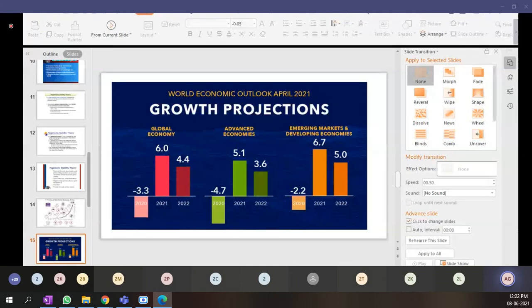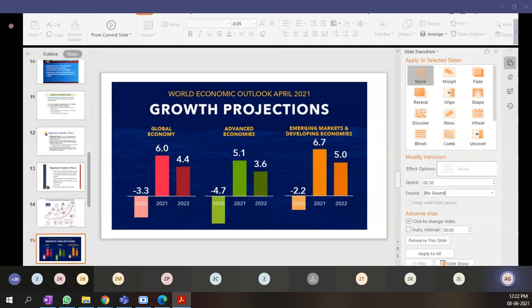Now, talking about the advanced economies, here you can see in the year 2020, the advanced economies, that is the developed economies of the world, they have gone down to minus 4.7%. And then in 2021 they are expected to grow by 5.1%, and then in 2022 it would be 3.6%.